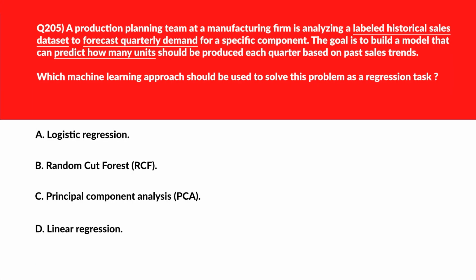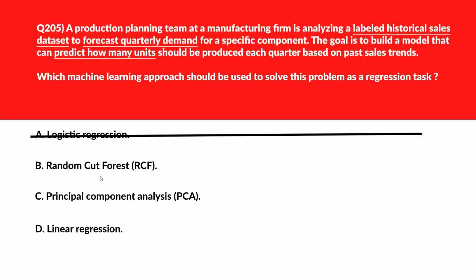Alright, let's bring the heat to this now. This is all about predicting how many units. Just by looking at the keywords, you might be guessing the correct answer already. Option A is logistic regression. Logistic regression is used for classification, not for predicting quantities or units, right? So A is out. We'll move to B.